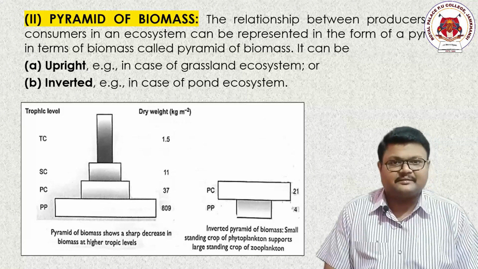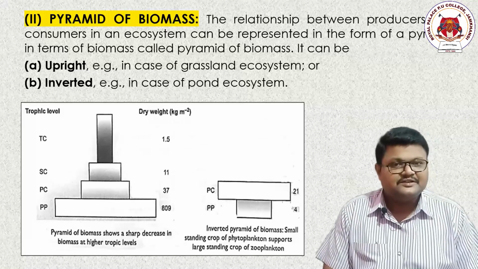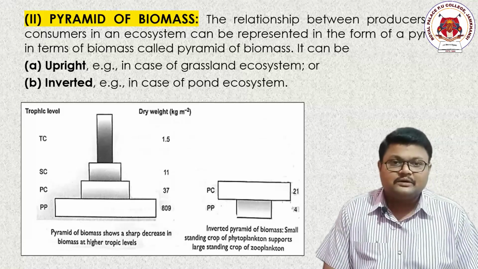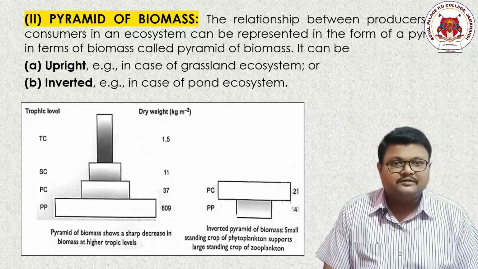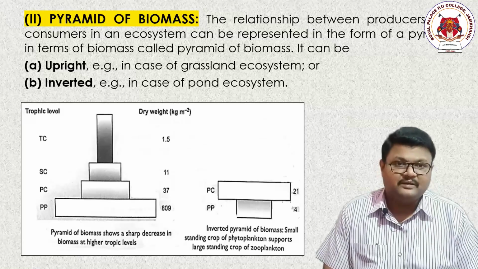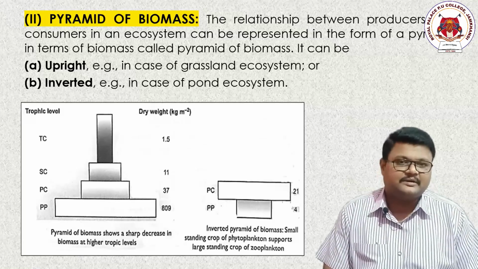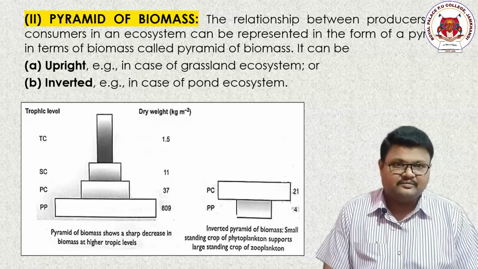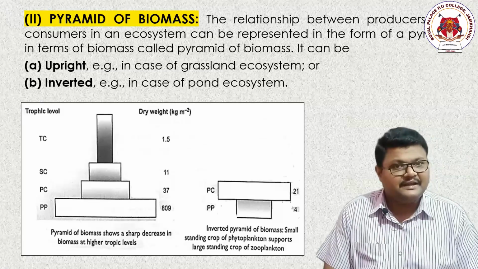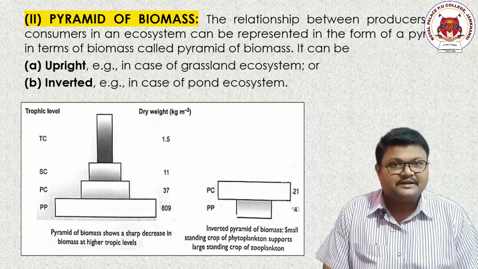Consider 10 rabbits are there. Now 10 rabbits, each weighing 7, 8, 9, 10, a variety of kgs. So what is the biomass there? All those rabbits and their individual weights give you the biomass. So what is the meaning of biomass? Biomass is nothing but the weight of a variety of organisms of that particular area and of that particular trophic level. Remember this thing.